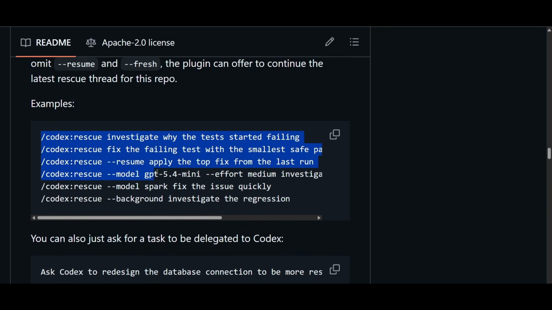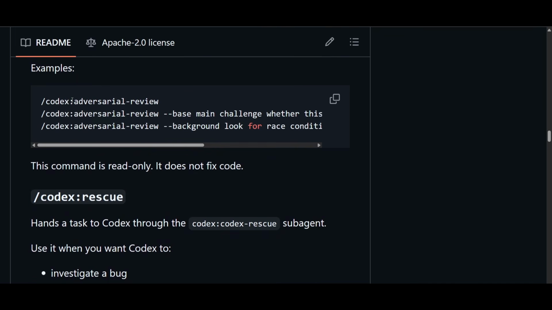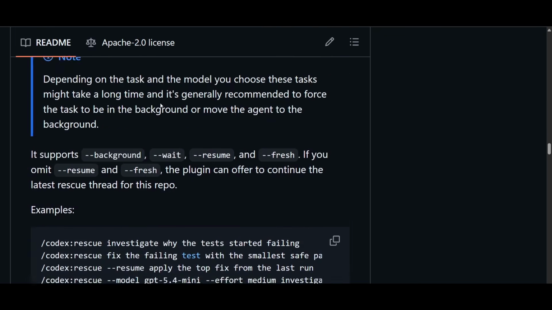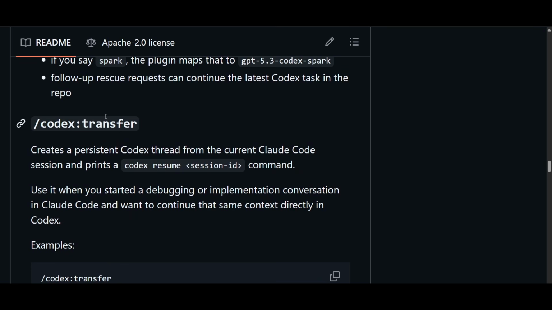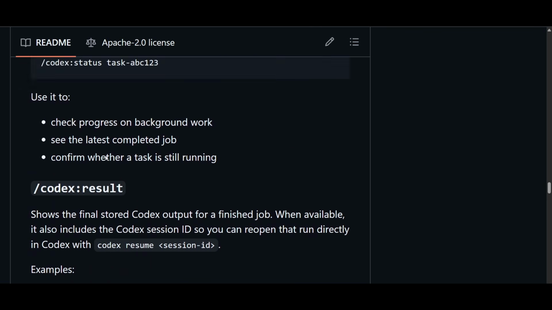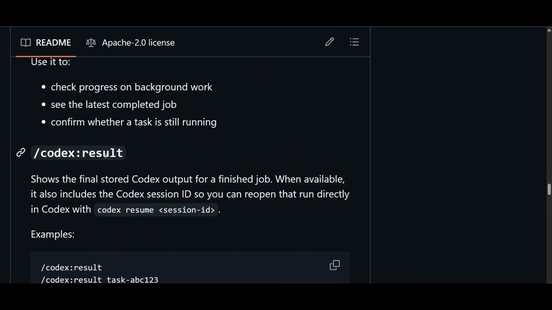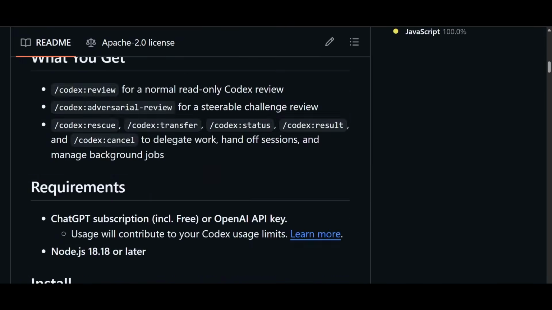And here you see the kind of commands that you can run inside Claude Code, and this is the Codex rescue feature. Also here you see the Codex adversarial review, and a lot of other things like transfer and status. You can run all of these Codex commands inside Claude Code.